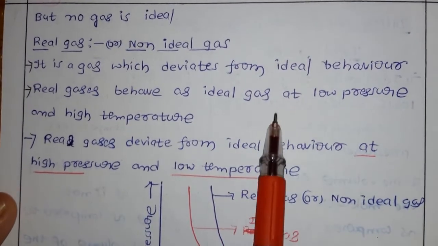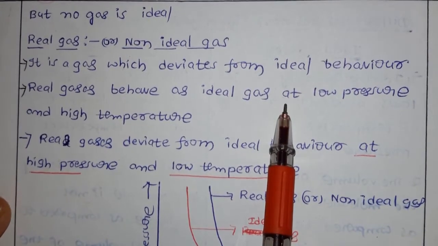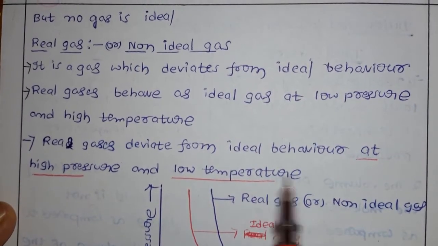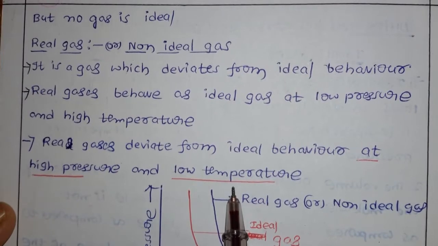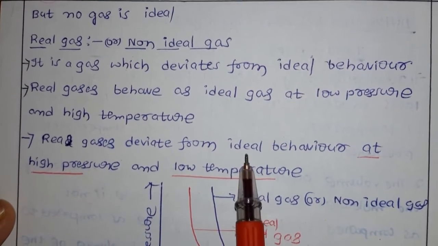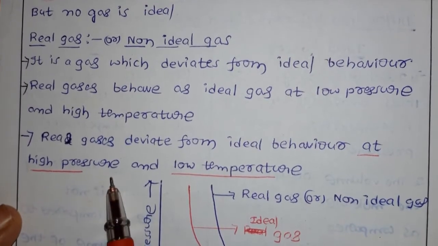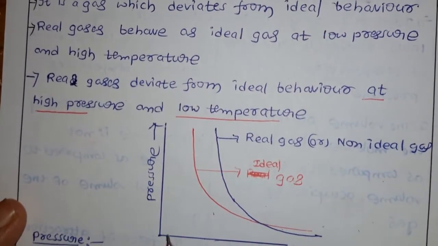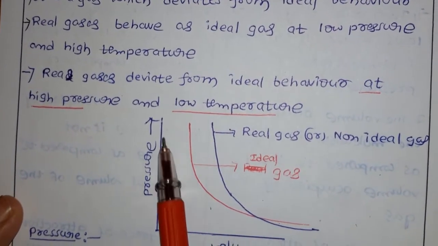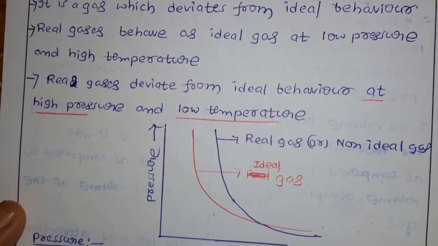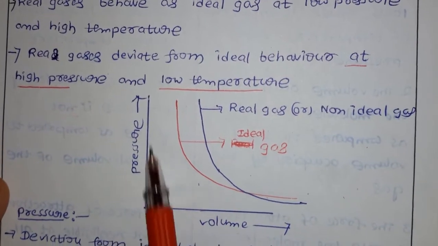What are we discussing? Real gases behave as ideal at low pressure and high temperature. If you go for the reverse, at high pressure and low temperature they are going to deviate. Now let us see how they deviate. First, for high pressure, I am going to take the example of this plot. At high pressure the gases are going to deviate from the ideal behavior. To explain that we took this plot.